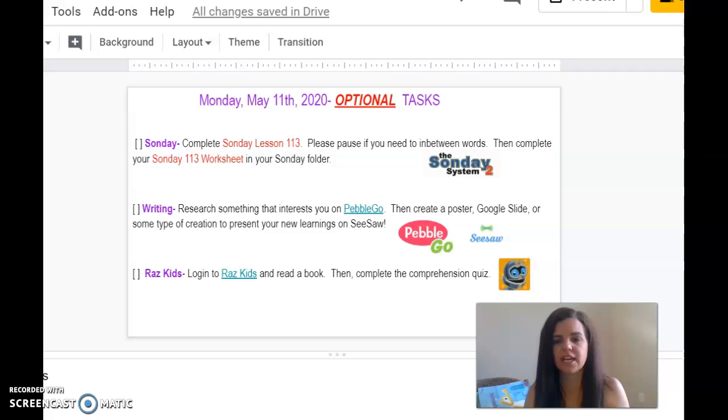Your optional tasks for today are your Sunday lesson 113 and your Sunday worksheet 113. Then you can go into Pebble Go and you can choose something that interests you and research that topic. Then you can create a poster, a Google slide, or some type of creation to present your new learnings on Seesaw. Lastly, if you would like, you can log into Raz Kids and read a book and then take the comprehension quiz.